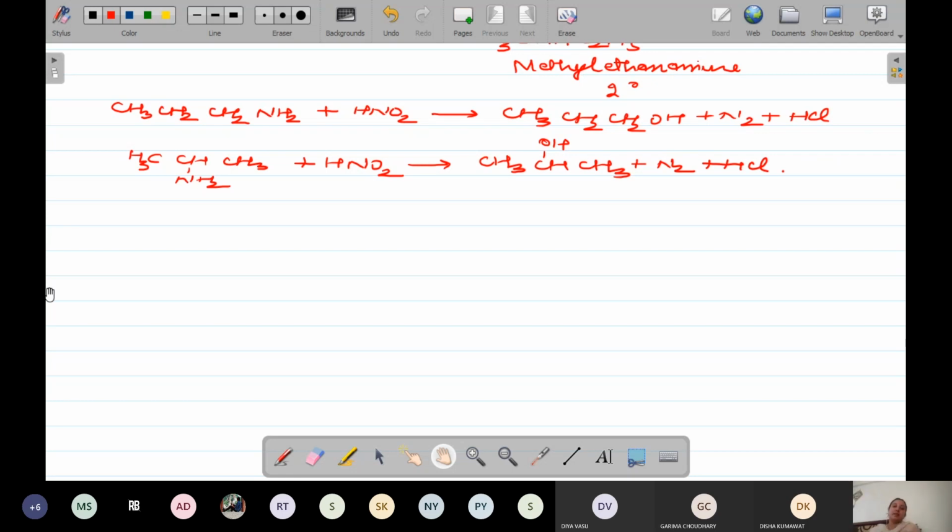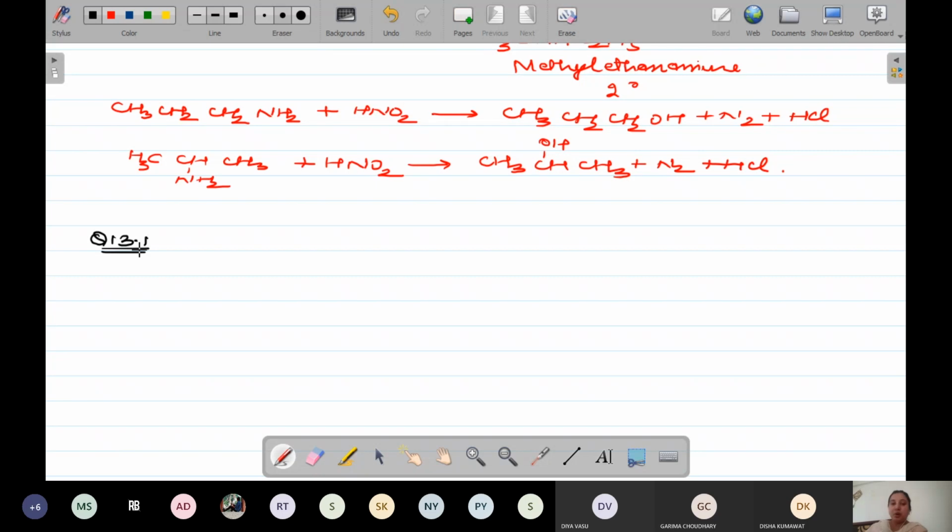Your exercise question number 13.1 says, write the IUPAC name of the following compounds and classify them into primary, secondary and tertiary amines.